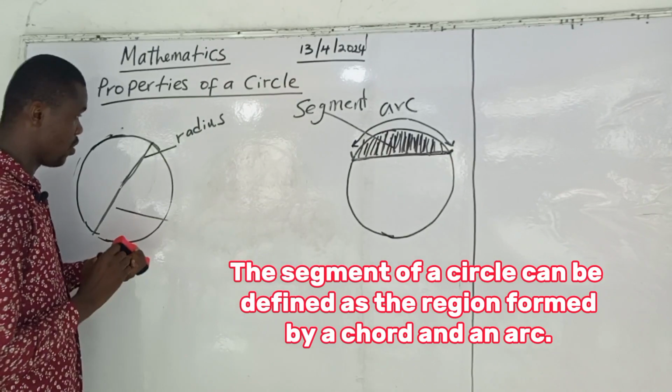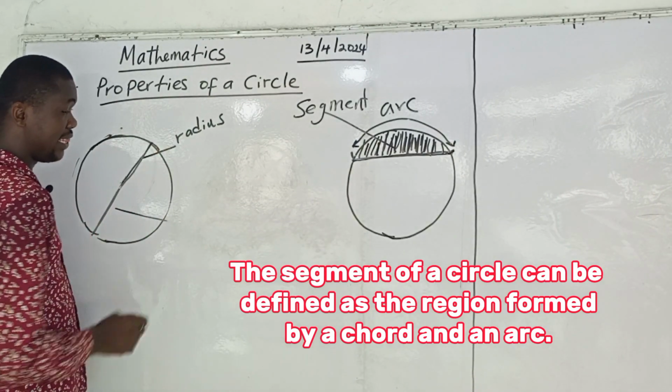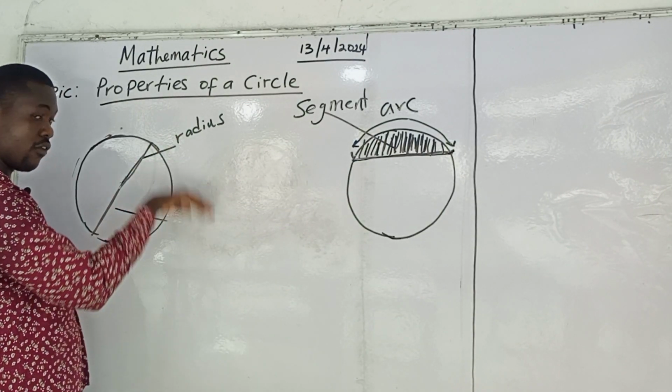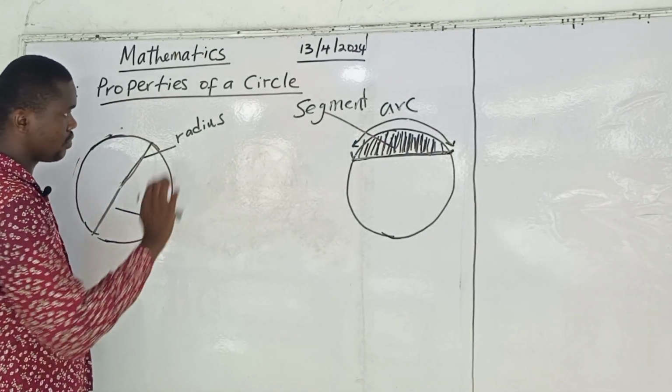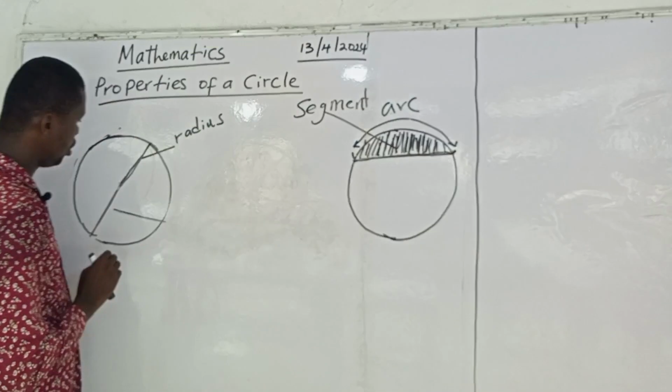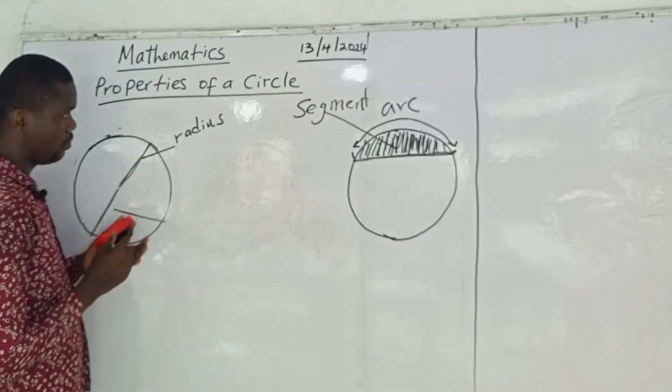So don't forget, as I carry you along on this mathematics journey, we have talked about a few things. We have talked about circumference, the curved outer boundary of the circle. We have talked about radius, chord and diameter. Don't forget all those things.